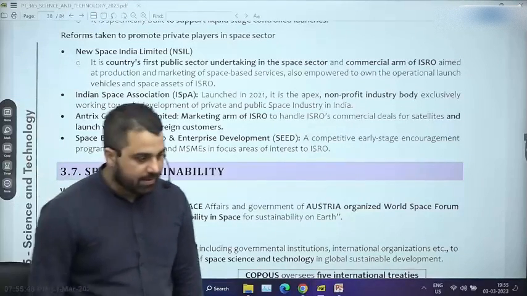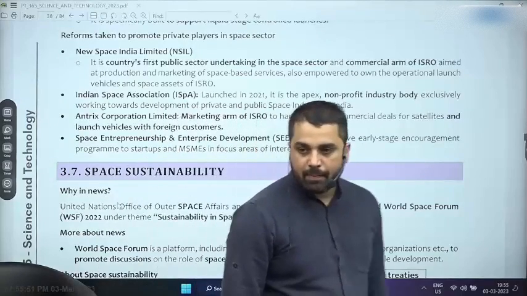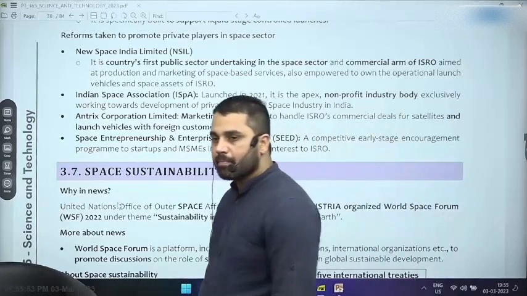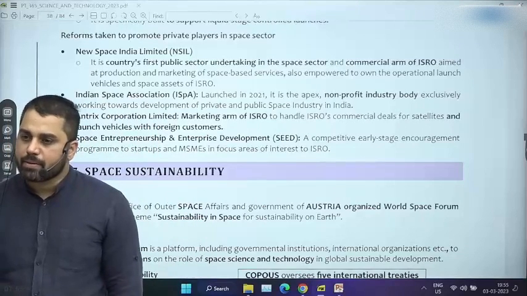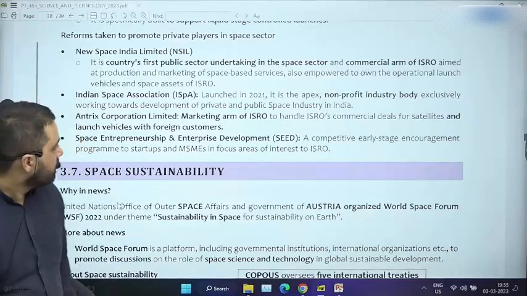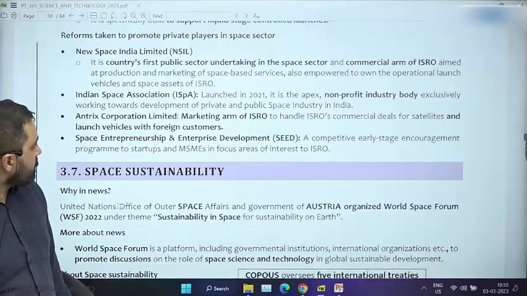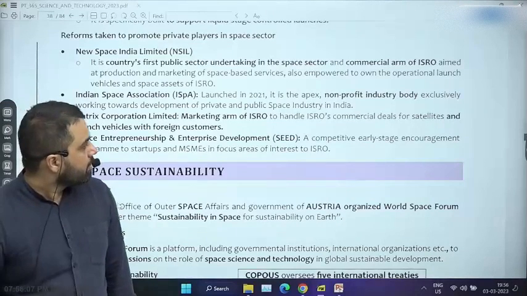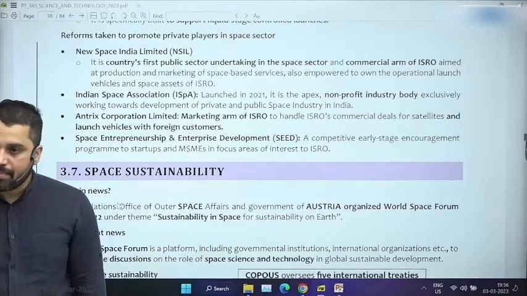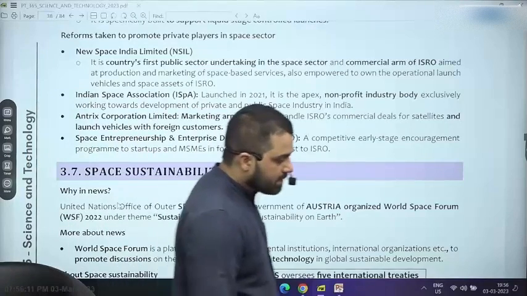Achha, that is interesting. I did not know that. Antrix was also a PSU. So that is a wrong statement. If that is written for first public undertaking in the space sector, no, that is a wrong statement. Antrix can be considered the first PSU in the space sector.